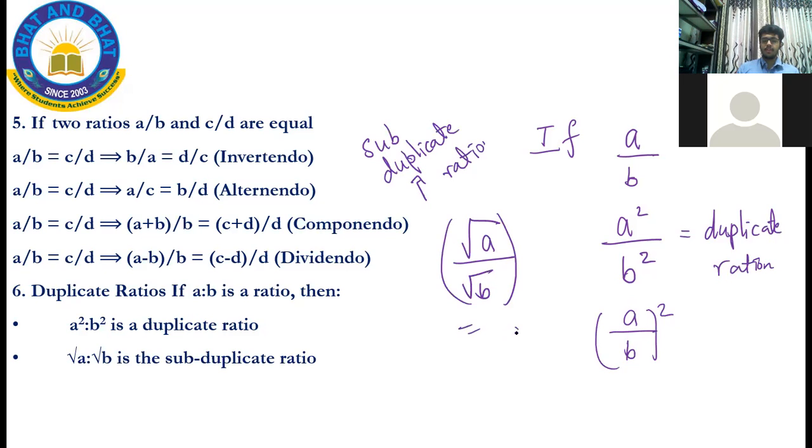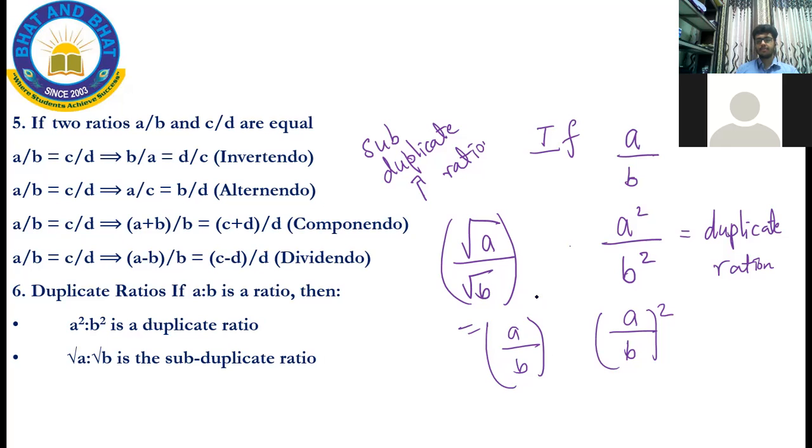It's nothing but A by B whole root, or instead of writing whole root, I can write what will be the power over here. You study powers, no?